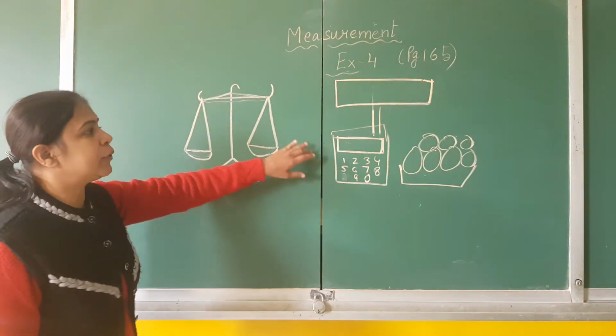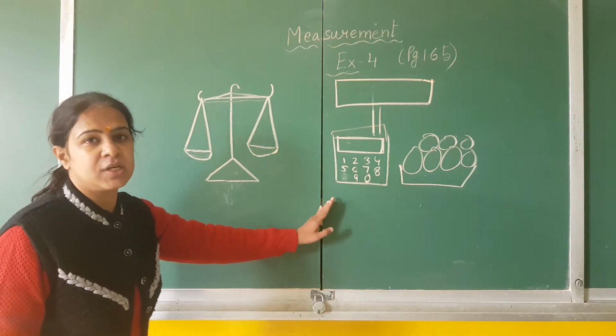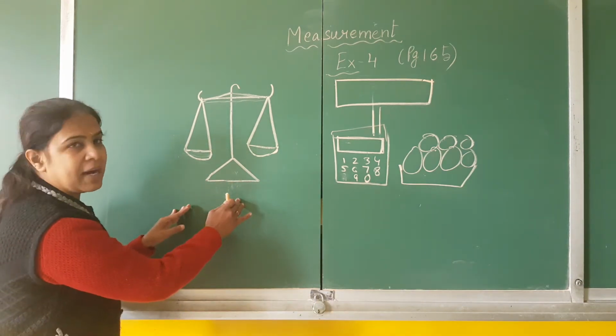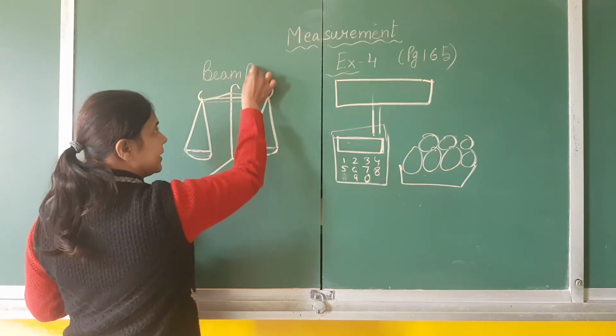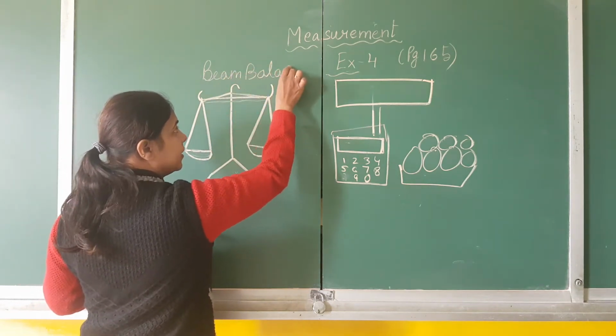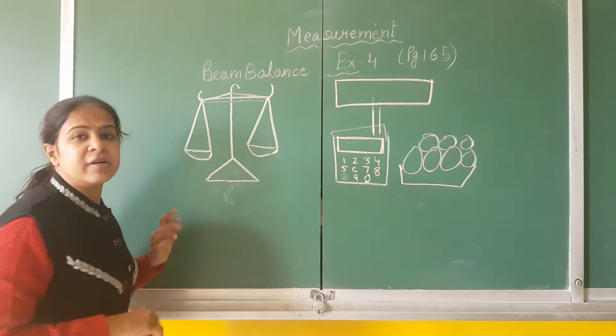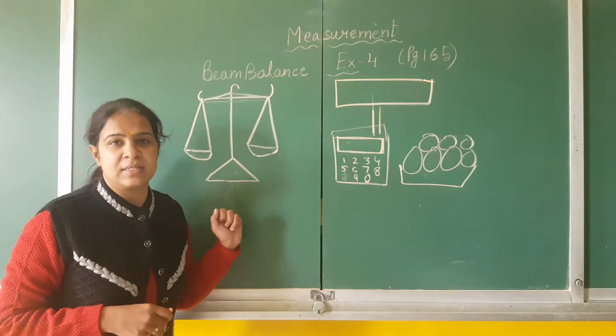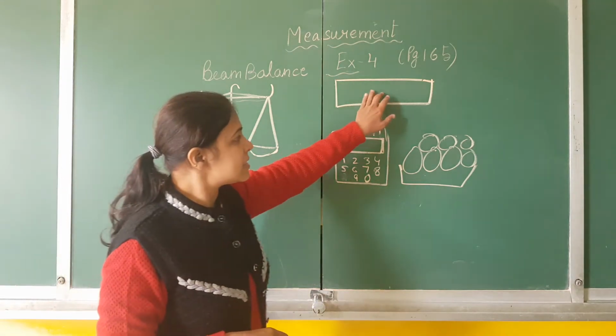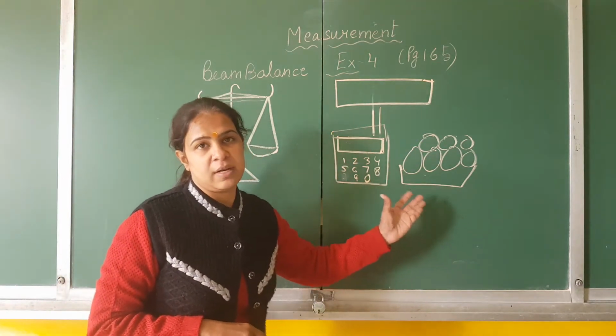See, these are two types of weighing machine. This is the beam balance, which you all can see over here, and you can see in the vegetable market also. Green grocers carry this beam balance. Now this is the electronic machine.